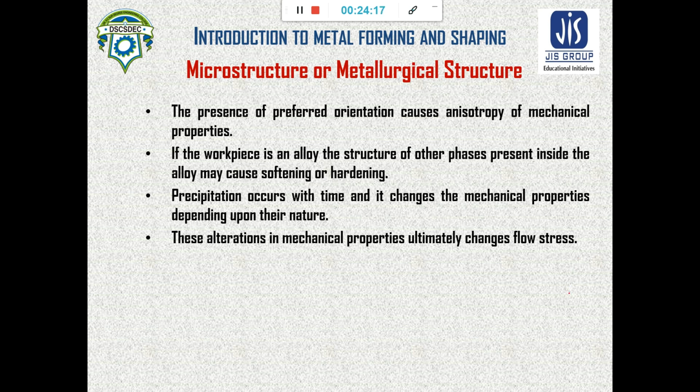Precipitation can occur when the mechanical property is changing by applying bulk deformation, and this alteration ultimately changes the flow stress. That's how the microstructure or metallurgical structure can change the load and flow stress for metal working.